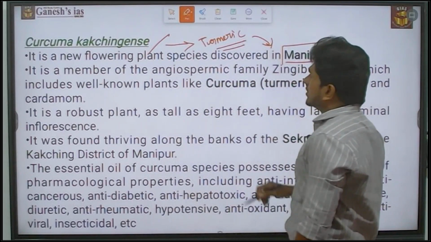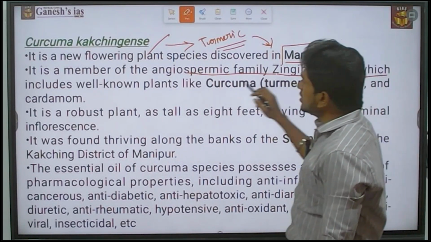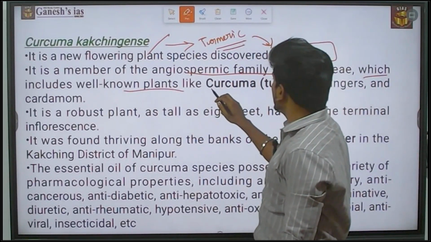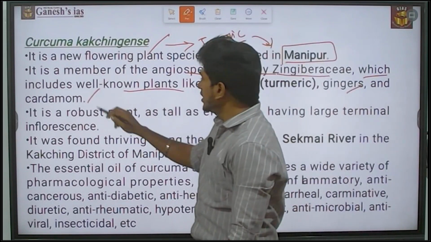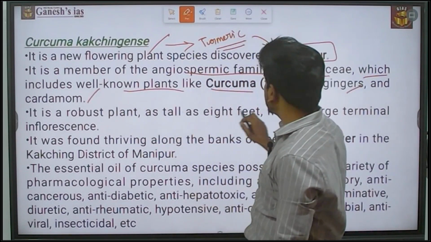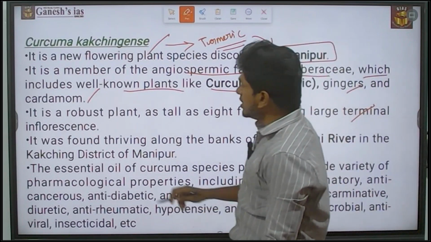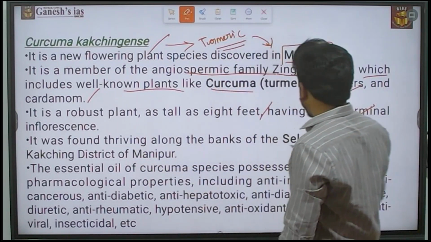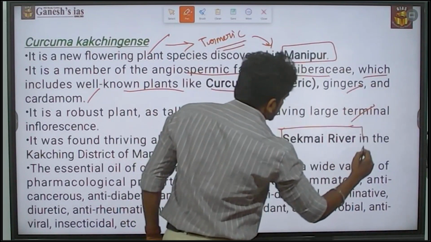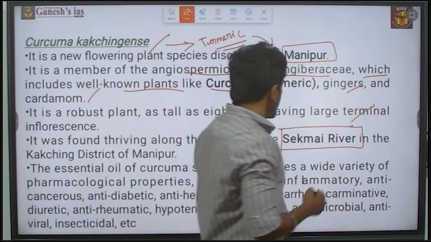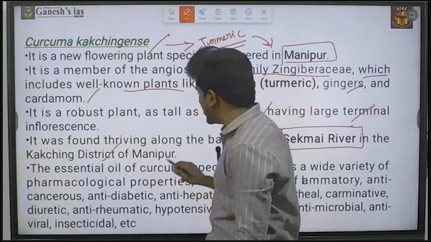It is a member of the angiospermic family Zingiberaceae, which includes well-known plants like turmeric, ginger, and cardamom. It is a robust plant as tall as 8 feet, having a large terminal inflorescence. It was found thriving along the banks of, please note it, the Sekmai river in the Kakching district of Manipur.